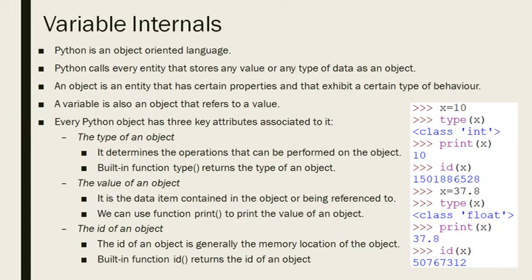In the next example, we see x equal to 37.8. Now we have changed the value of x. Previously it was 10, now it is 37.8. If you check the type, it gives float, so we have changed the type of x as well. To get the value, we write print x, and if we want the id of x, meaning the location where it is pointing, we use the function id. Clear? Are all these three points clear to you? Very good.